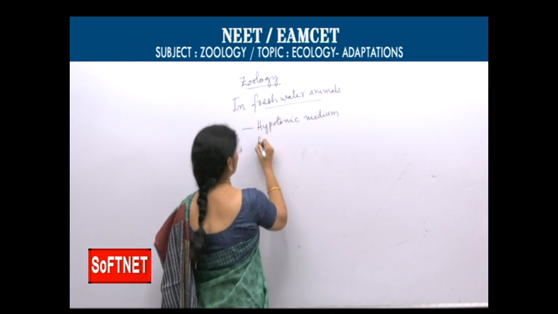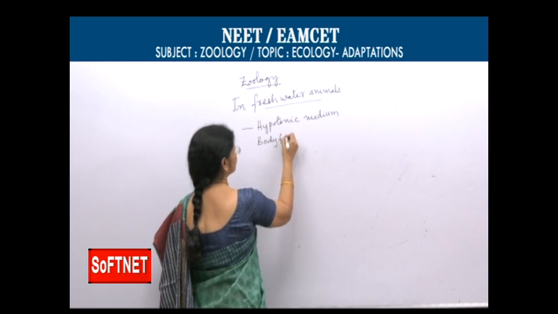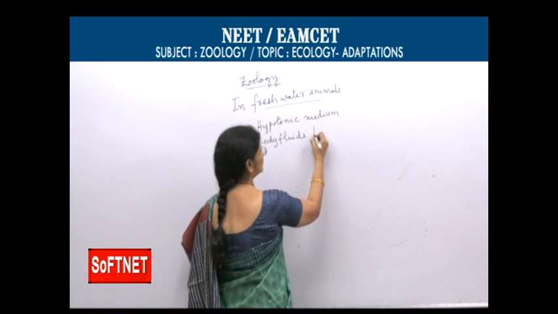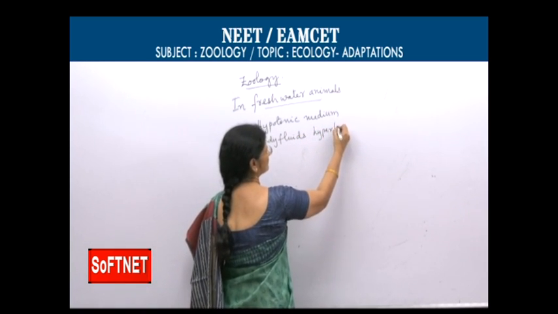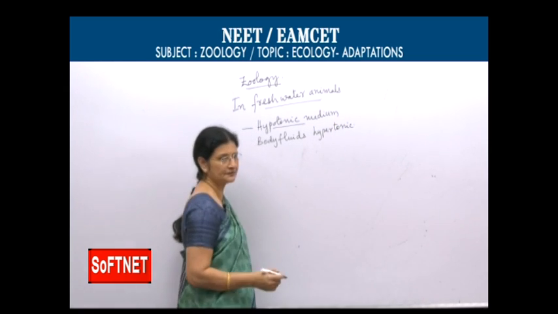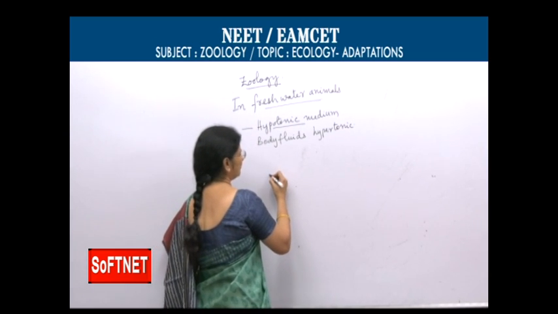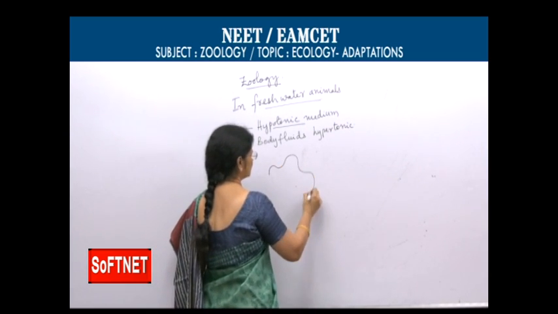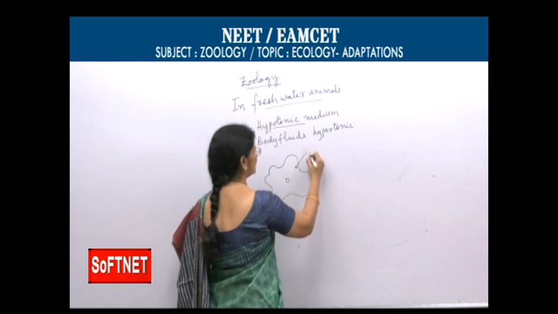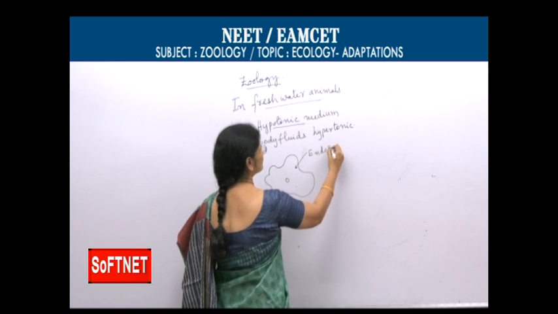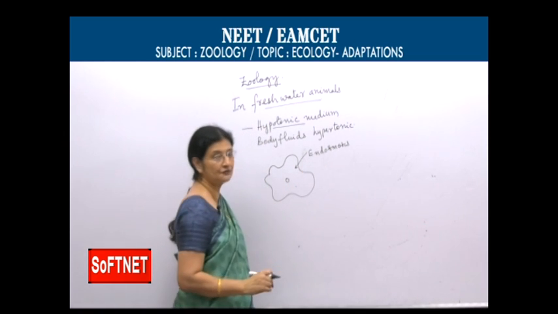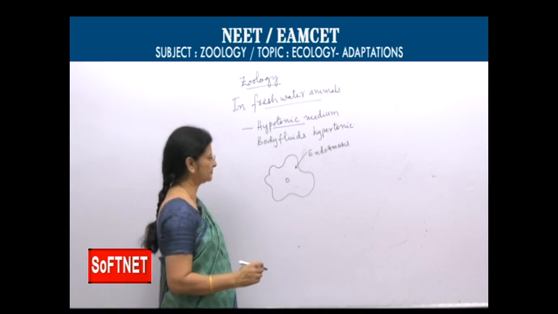Body fluids are hypertonic, that means body fluid concentration is more and the surrounding medium concentration is less. So they face the problem of endosmosis, like in amoeba, a simple example. Water starts diffusing into the body.